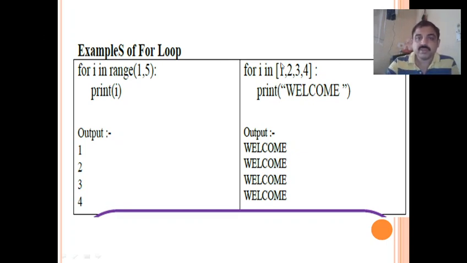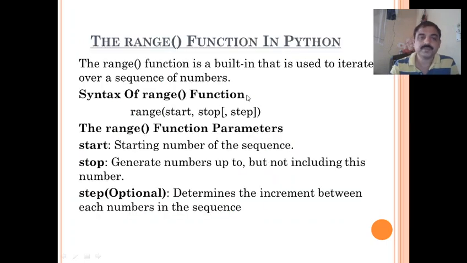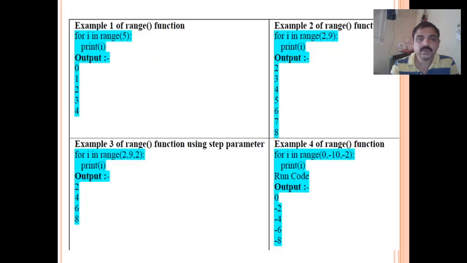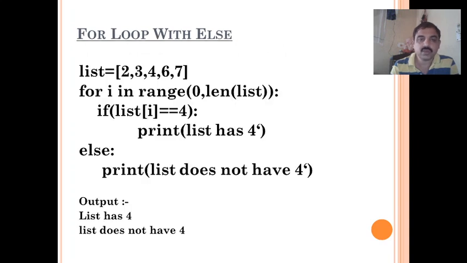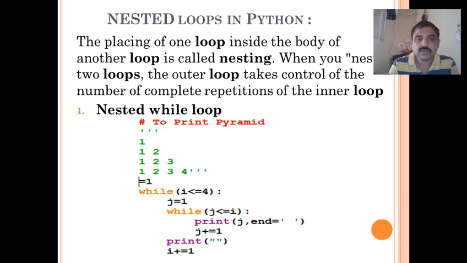Even a list can also be used in the for statement to get the variable values from the list. Next, we have seen for loop with else also. Just like the while loop, after completion of the loop, it comes to the else part if you are using else statement with the for.